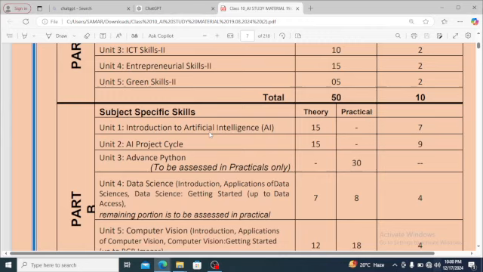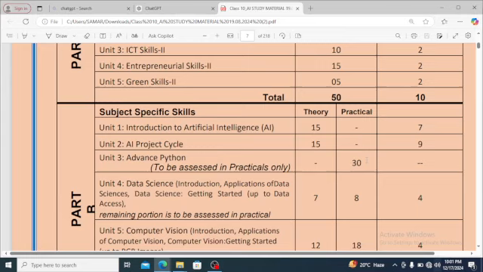In IT 402 we had digital documentation, electronic spreadsheet, database management, and maintain health and security. They have eliminated the networking concept. Now in artificial intelligence we have introduction to AI, which will consider 7 marks, AI project cycle 9 marks, advanced Python to be assessed in practical only. There will be a practical examination of 30 practical sessions.